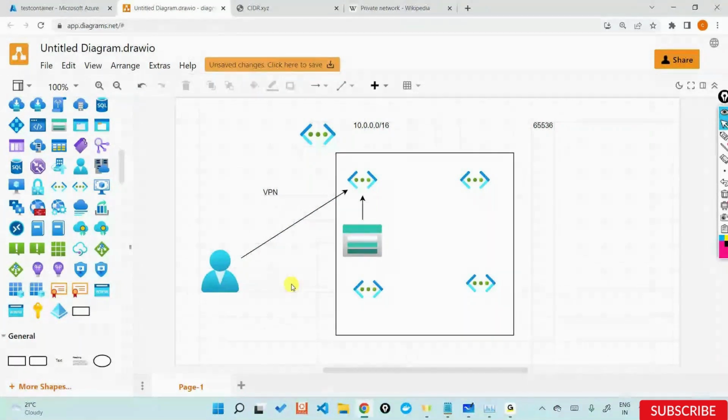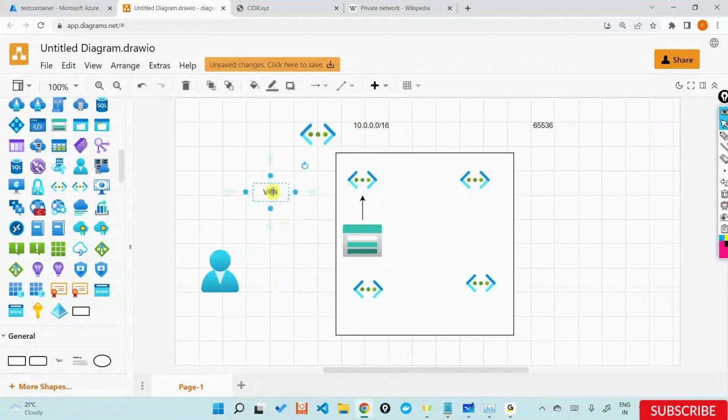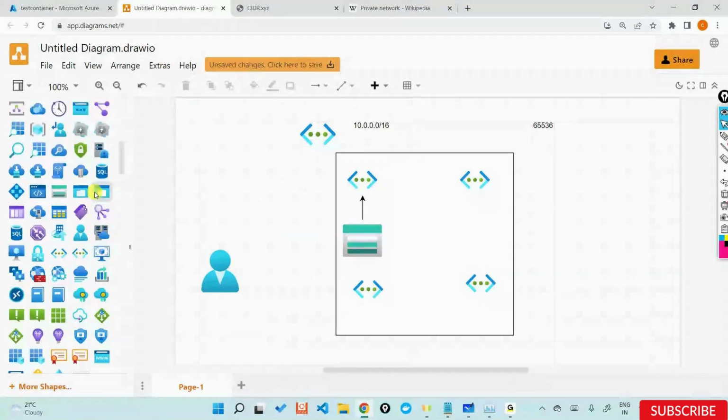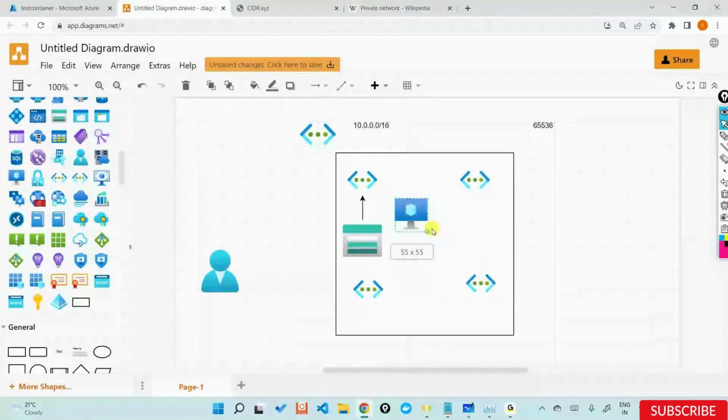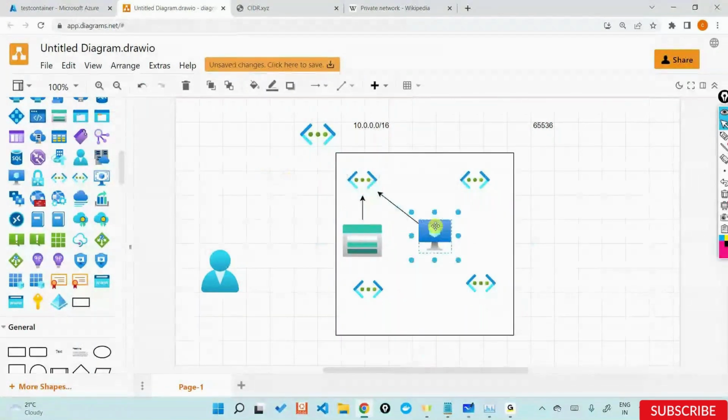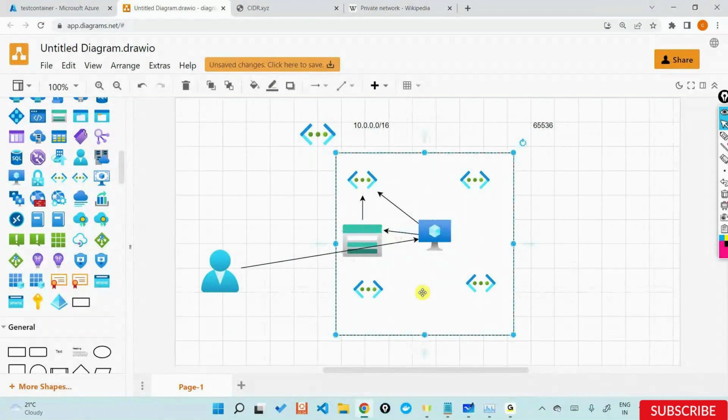Or in a later class, in a later concept, I will introduce something known as a virtual machine, which I will create in the same subnet as my storage account. And this virtual machine can have a login and a password, which I'll only share with my client. And my client can go inside this virtual machine and then connect to my storage account from this virtual machine. So there are multiple ways of connecting to that particular storage account. It just depends upon what kind of security you're trying to enforce, either a VPN or virtual machine protection.